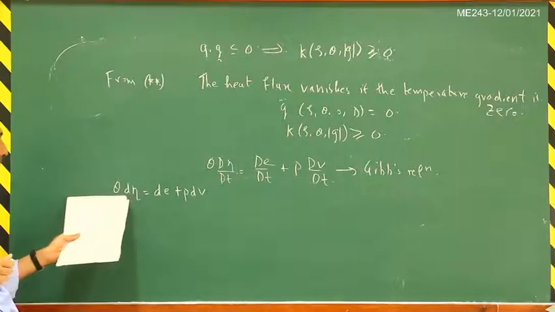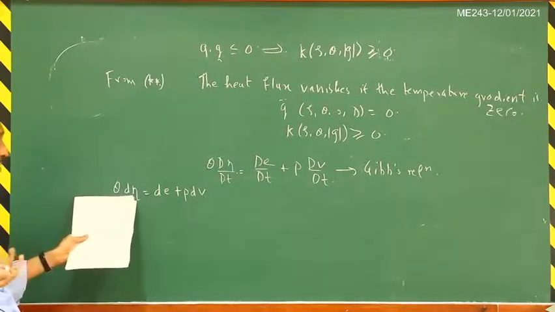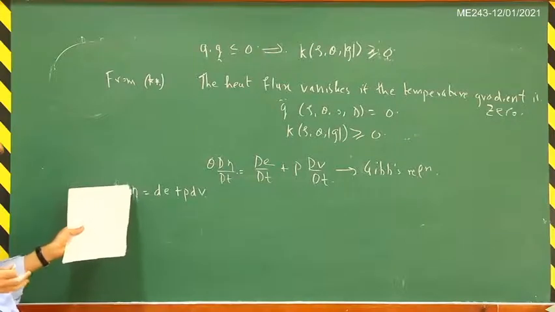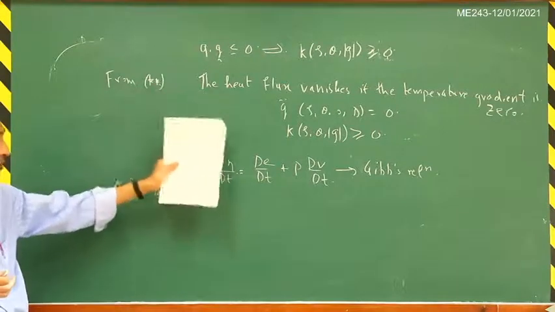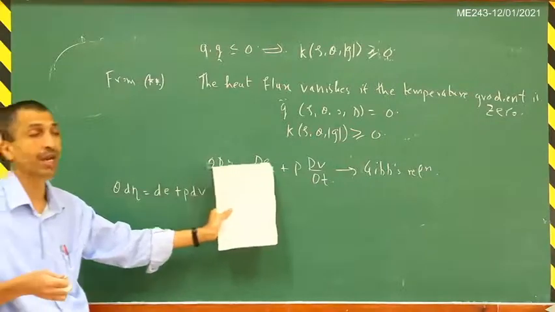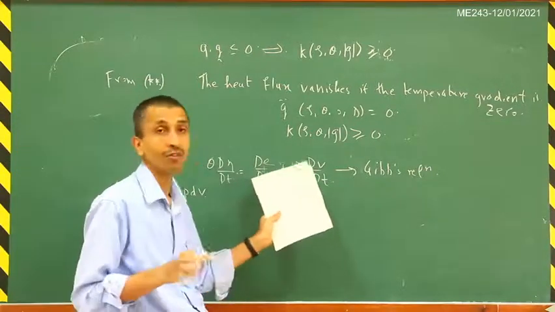But you will see that it is very vague. In the thermodynamics textbooks, what is the meaning of this d eta? It is not very clear. Is it an increment? Is it an infinitesimal quantity? Whereas now, once we have derived this rigorously, we see that these are material derivatives, and material derivatives are of course well-defined objects.